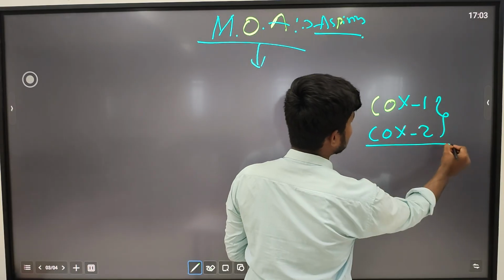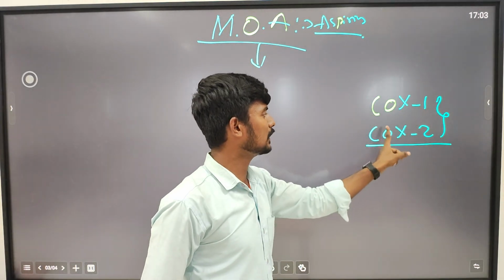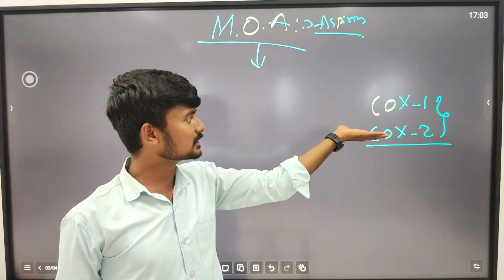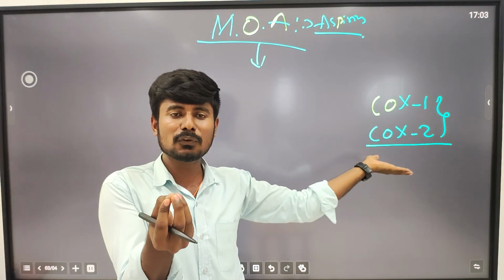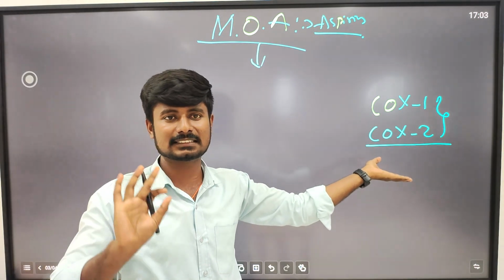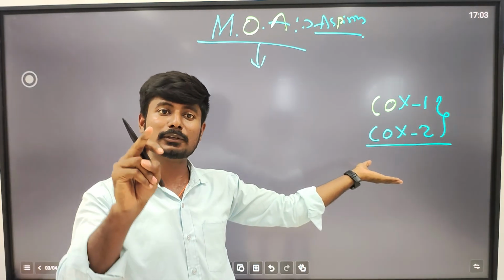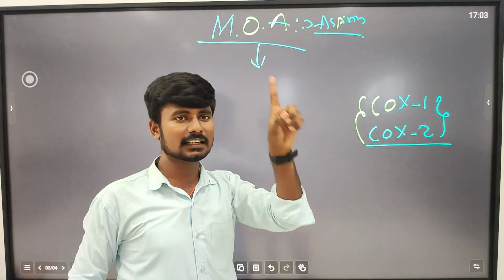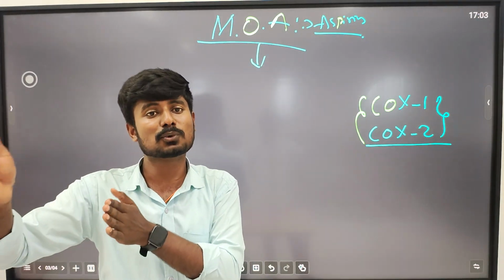These are the two main enzymes which are helpful for the synthesis of the prostaglandins. The function of the prostaglandins is stimulating pain.